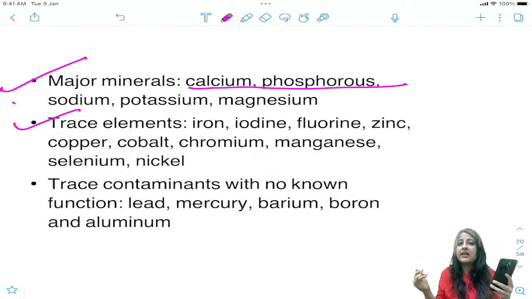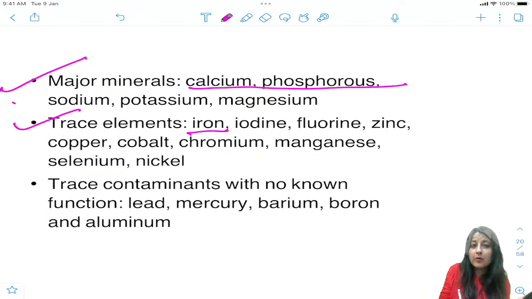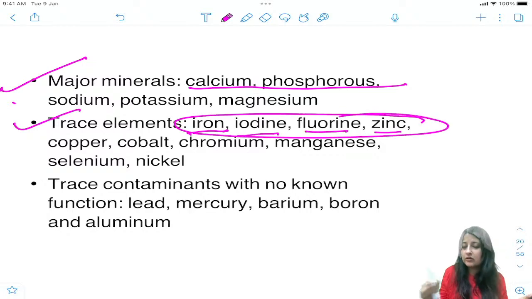Always we talk about calcium, phosphorus together, sodium, potassium, magnesium. But all these things जो important है, iron, iodine, fluorine and zinc, ये चार याद रखो. We study them separately also. Don't we study iron separately? Don't we study iodine separately? Right? Don't we study fluorine separately? You'll see the importance of fluorine. Don't we study zinc separately? Okay, they are all trace elements.